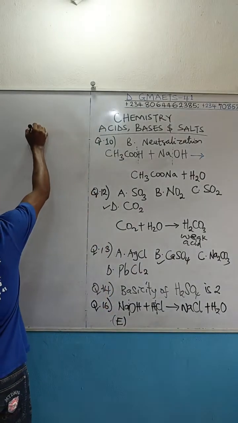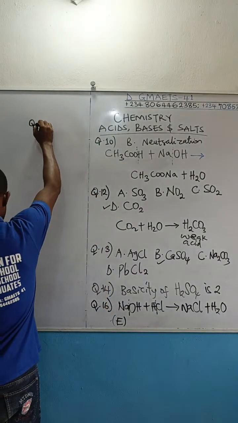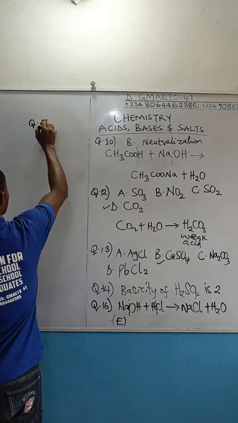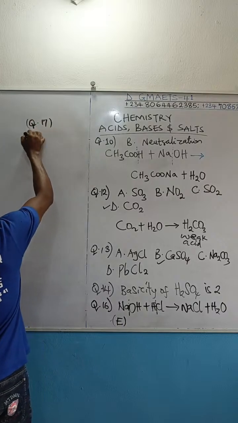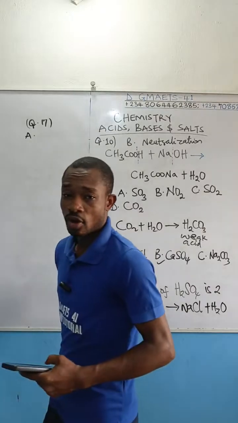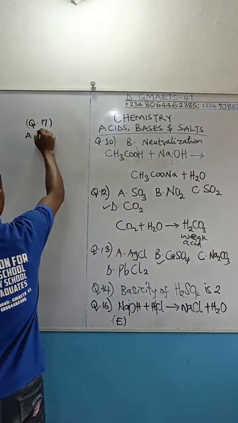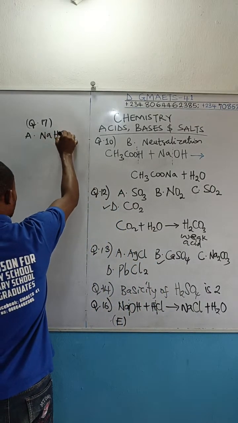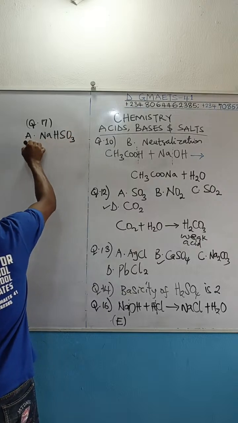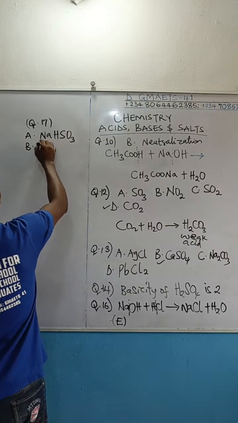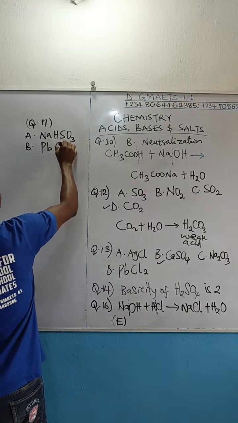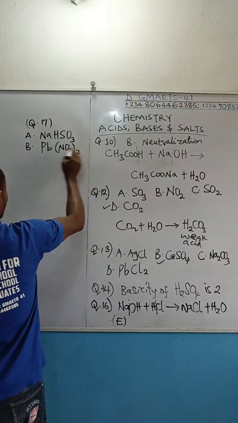All right, so question number 17. Remember the question, which of the following is not a salt? That first option is sodium hydrogen trioxosulfate 4. Then the second option B is lead 2 trioxonitrate 5, written like this, Pb(NO3)2.